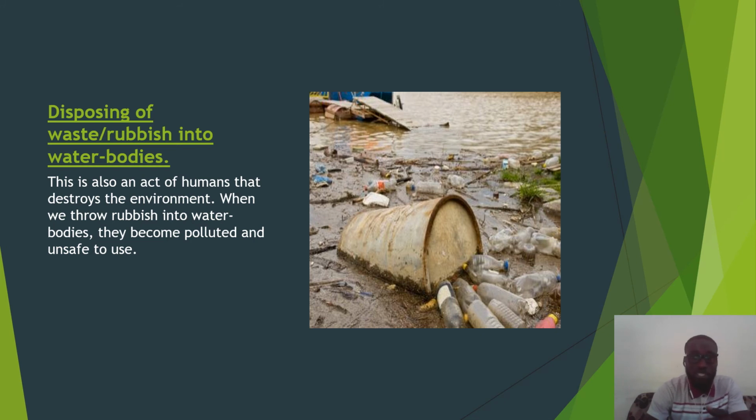As you can see in the picture, the water has been really contaminated, and it is unsafe for us to use. I don't think you can use this water for cooking, for bathing, or for any other purpose. So when we do this, we destroy the environment, and this can also result in several diseases.